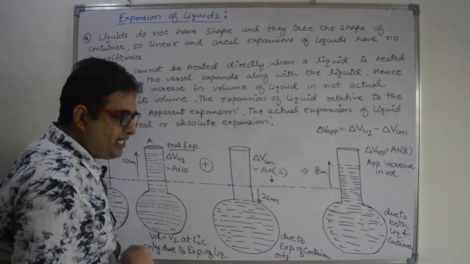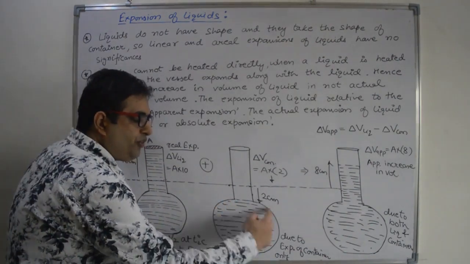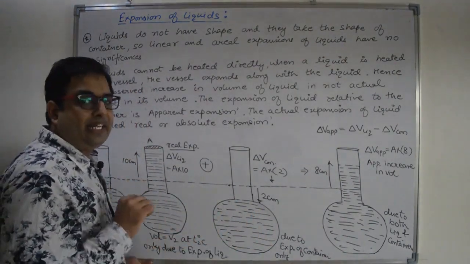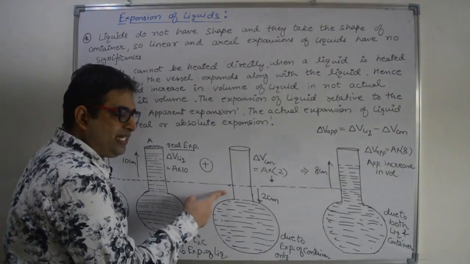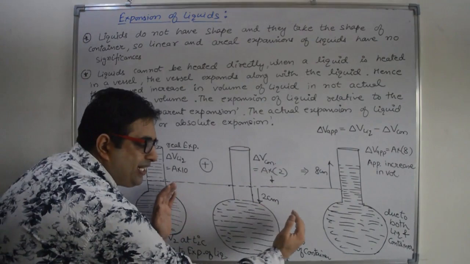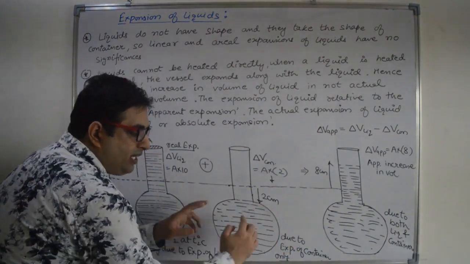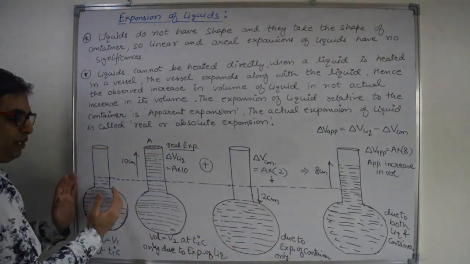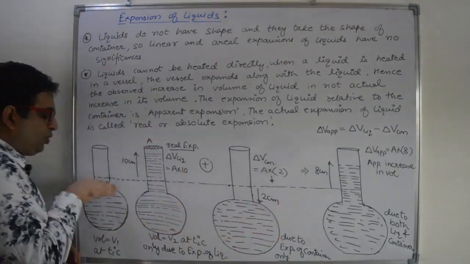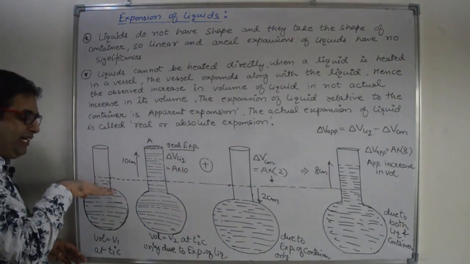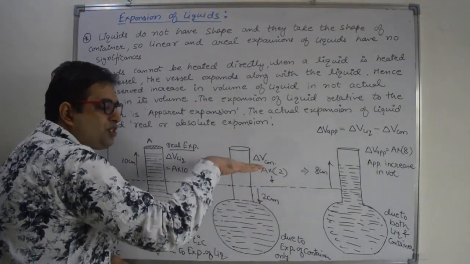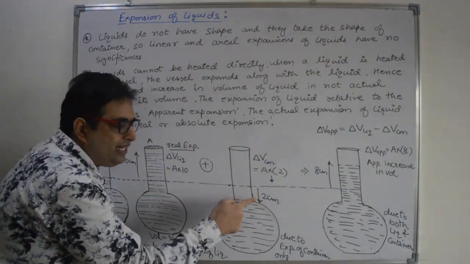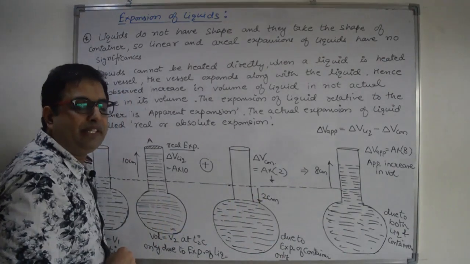In the second case, I am taking expansion of container only, neglecting the expansion of liquid. So when we increase the temperature, the size of the container will increase. Now this container will have more space, so the level of the liquid will decrease, and that decrease is 2 centimeter.